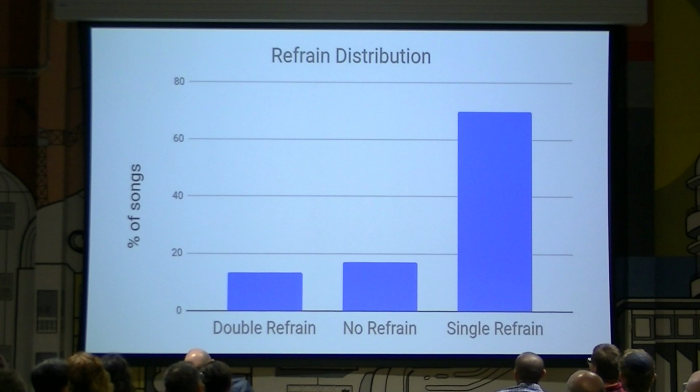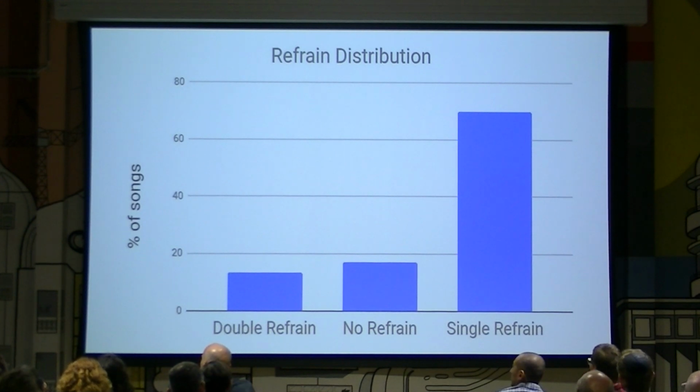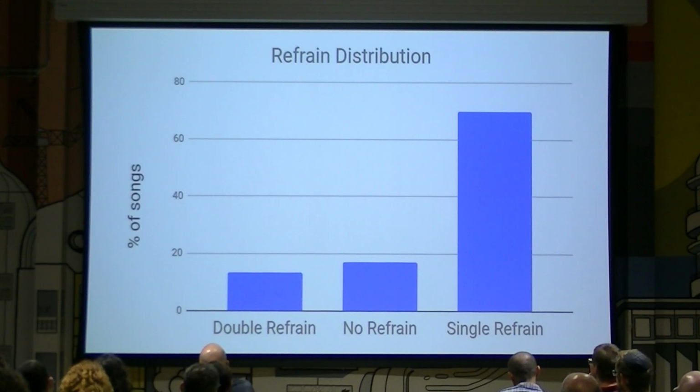And this distribution is of the existence of a refrain in 10,000 songs. 70% of them have a single sentence with the highest number of repetitions. And the double refrain is when you have two sentences repeating the most, and that happens only in 13% of songs. So if you want your favorite artist to sing your song, make sure it has a pre-chorus and a refrain.